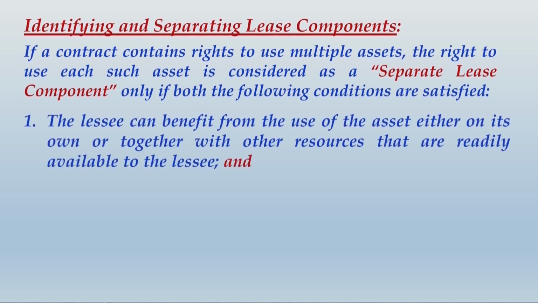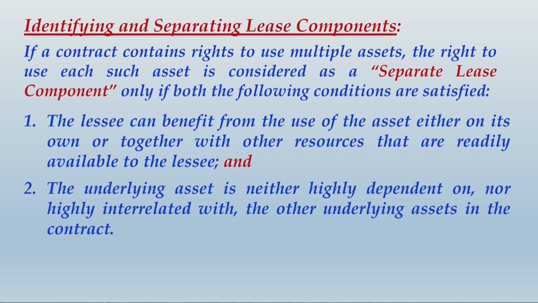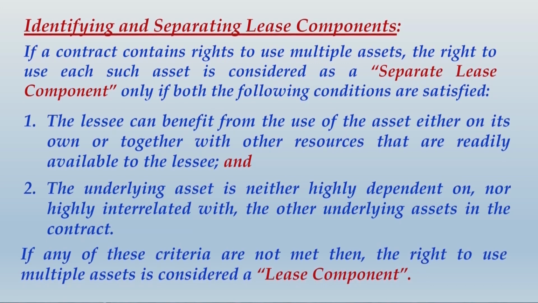Condition number 1, the lessee can benefit from the use of the asset either on its own or together with other resources that are readily available to the lessee, and the underlying asset is neither highly dependent on nor highly interrelated with other underlying assets in the contract. If any of these criteria are not met, then the right to use these multiple assets is considered as a single lease component. So friends, I have already explained this to you, you just note it down. This is something very, very important.